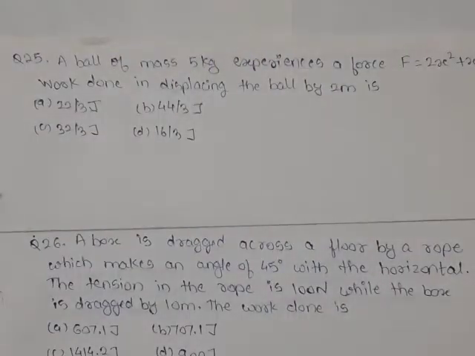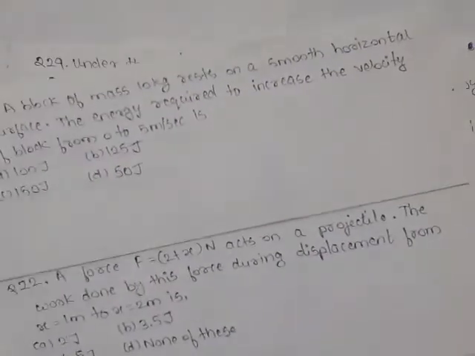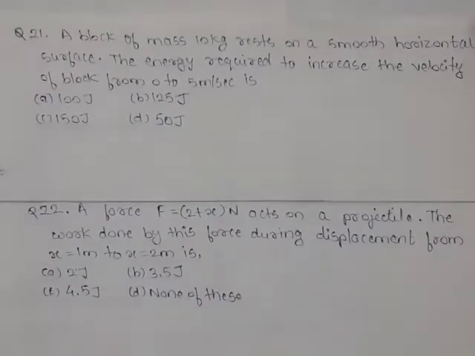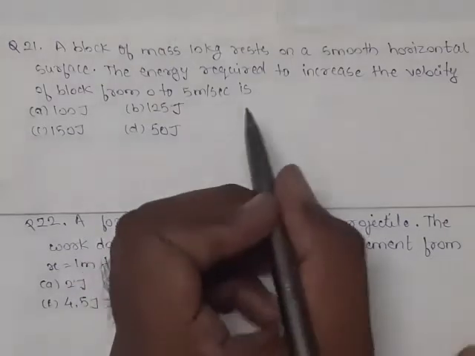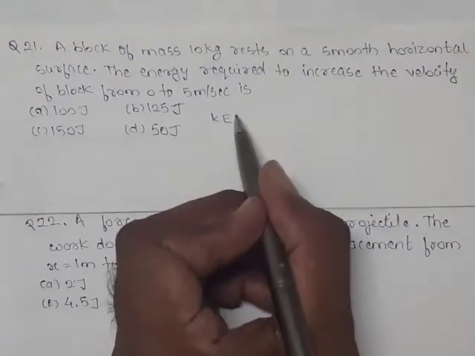So next, question number 21. A block of mass 10 kg rests on a smooth horizontal surface. Energy required to increase the velocity of the block from 0 to 5 meter per second is. So here we have to find the kinetic energy required.